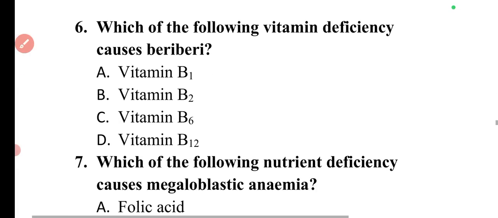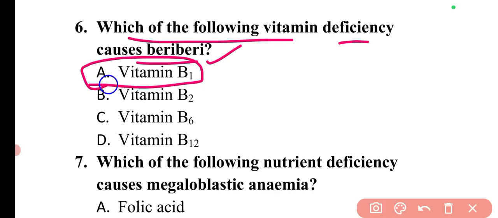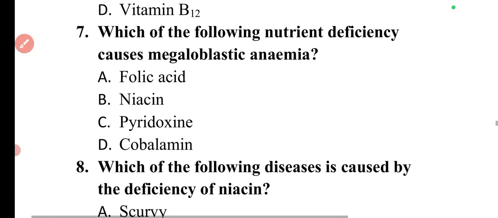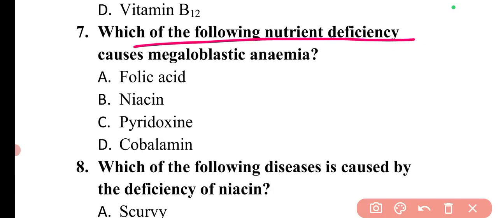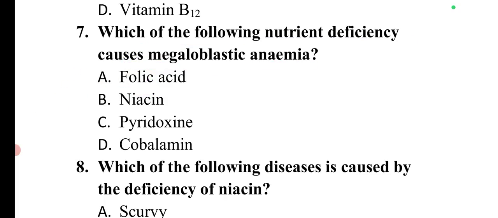Then the next question is, which of the following vitamin deficiency causes beriberi? Beriberi is caused by the vitamin B1 deficiency. So here option A is correct. Next question is, which of the following nutrient deficiency causes megaloblastic anemia? Megaloblastic anemia is caused due to folic acid deficiency, so option A is correct.